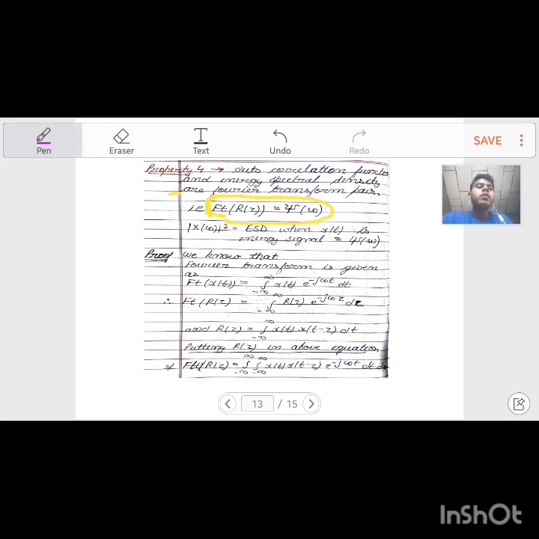We know that the Fourier expression for the Fourier transform is given as FT x of t equals integration from minus infinity to infinity of x(t) e to the power minus j omega t dt. Now I am taking the Fourier transform of the autocorrelation function. The Fourier transform of the autocorrelation function is given as FT r of tau equals integration from minus infinity to infinity r(tau) e to the power minus j omega tau d tau.